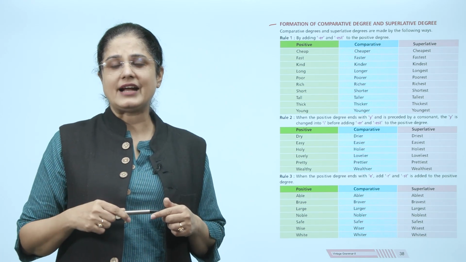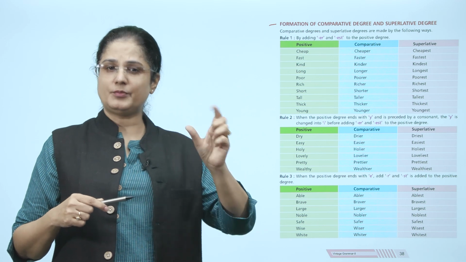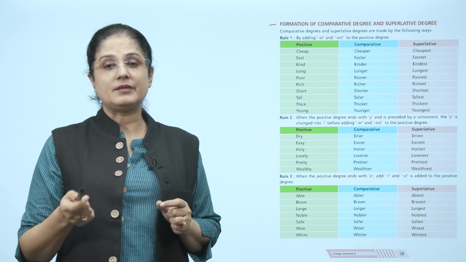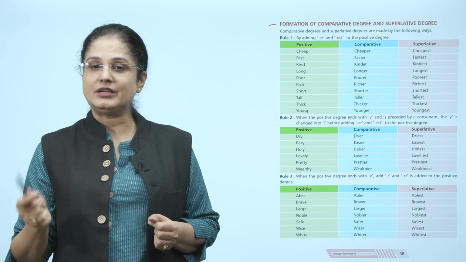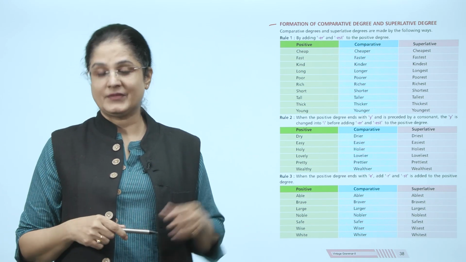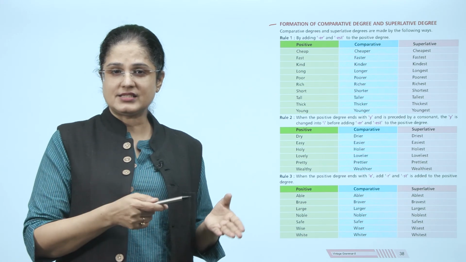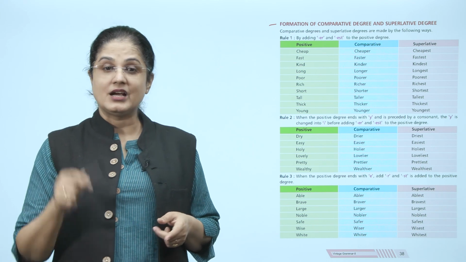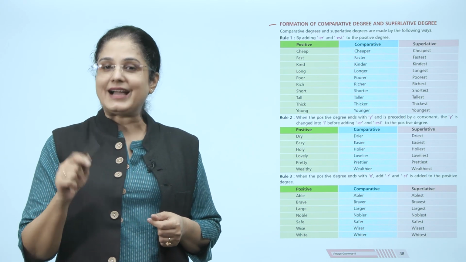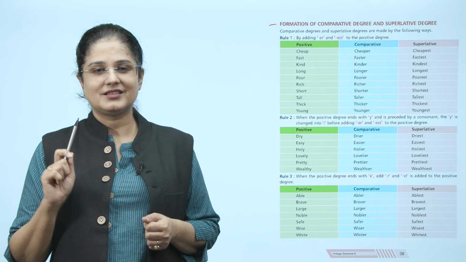So we have the adjective cheap in the positive degree. In comparative it becomes cheaper and in superlative it becomes cheapest. Similarly, fast becomes faster and fastest. Kind becomes kinder and kindest.